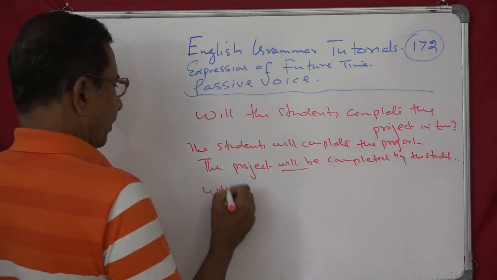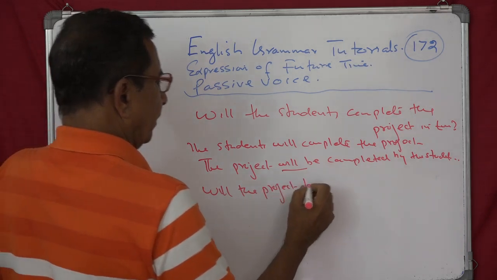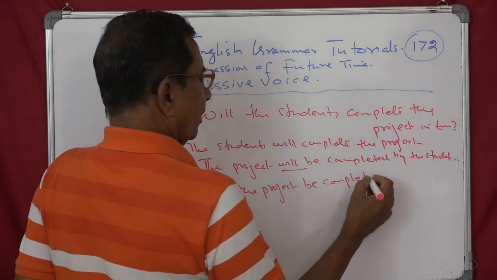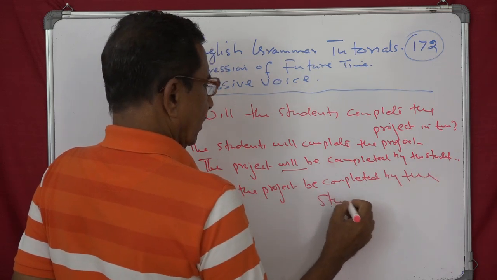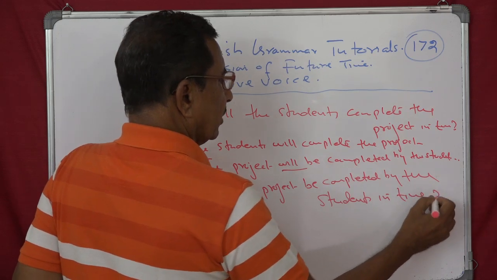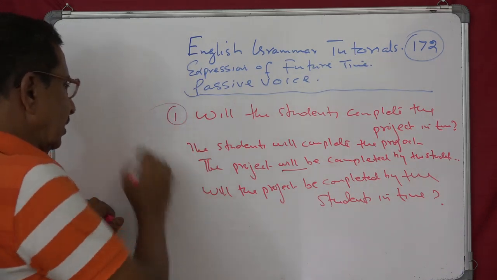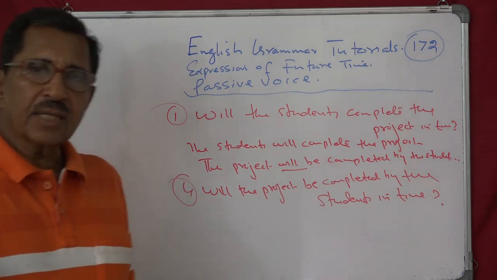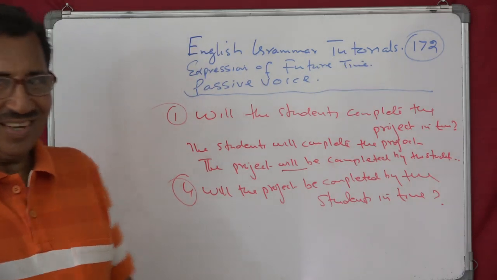Will the project be completed by the students in time? Question mark. So that will be the passive of sentence 1, this is sentence 4. So the passive of sentence 1 is sentence 4. Clear? Any problem? No. Now it's clear.